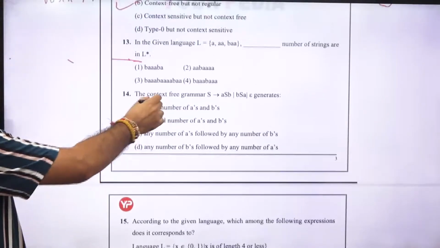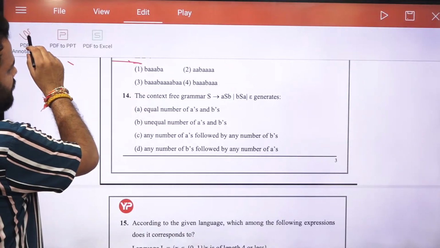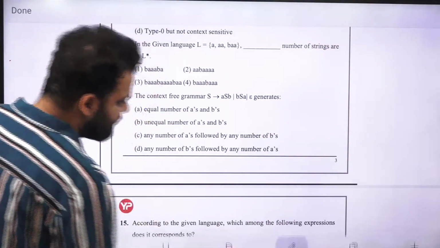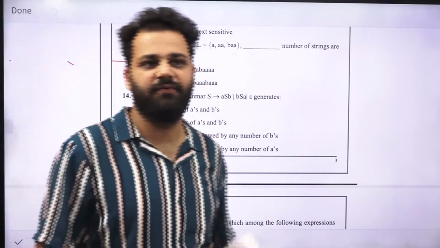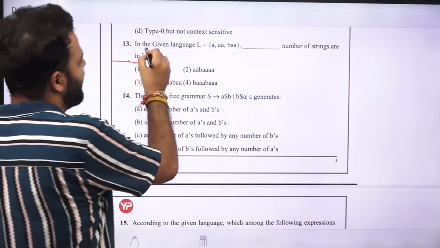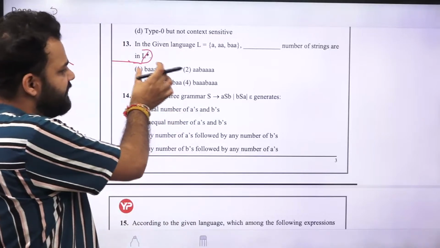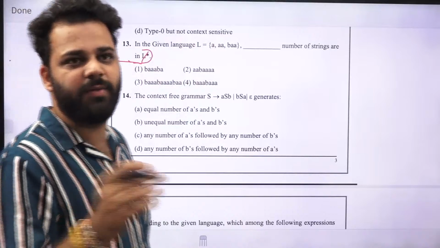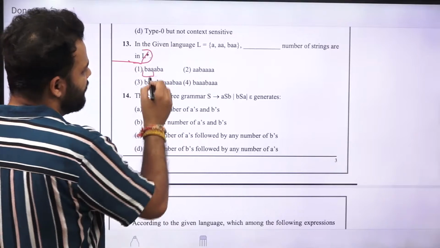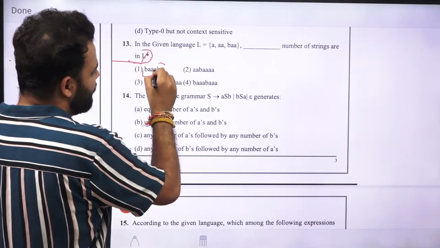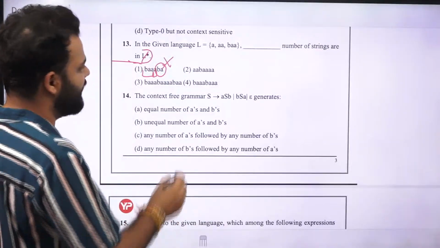Okay, then let's move on to the next question. In the given language, which of the following will be part of L star? You have to concatenate these strings using these symbols so that they will be in L star. If you see this, you will have BAA, then A, then B, and for this BA you don't have a symbol. So this will not be in our language L star.